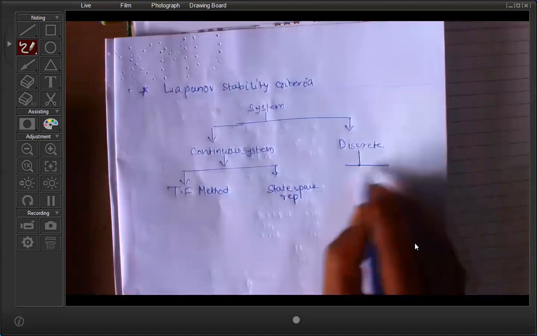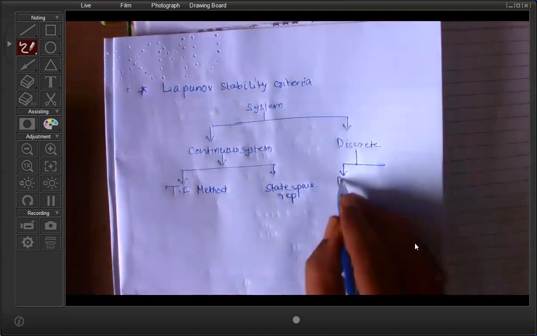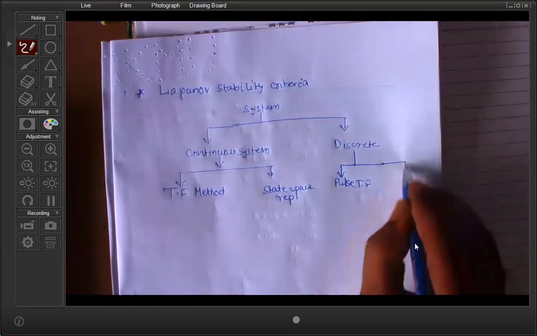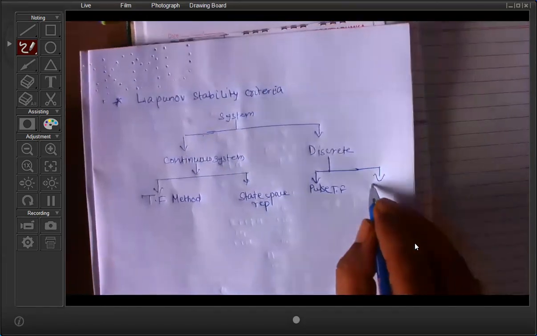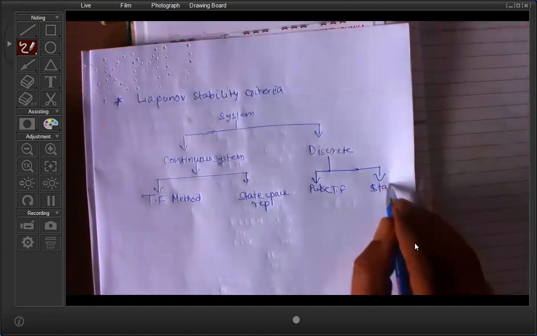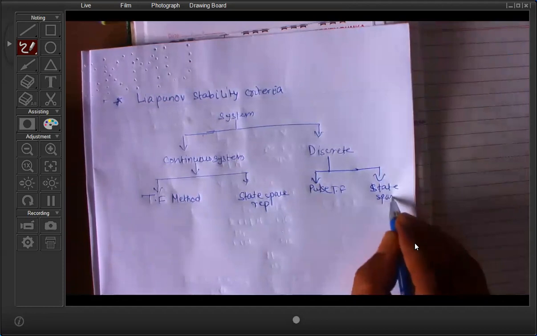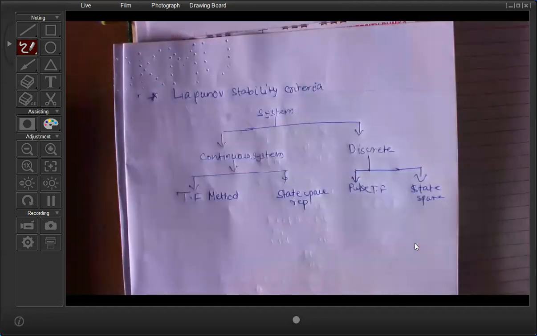And again in the discrete system, we have pulse transfer function and discrete state space representation. Okay. So stability is one of the most important criteria.